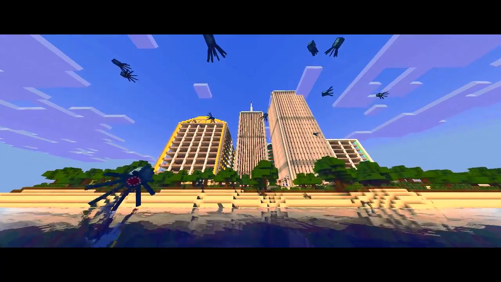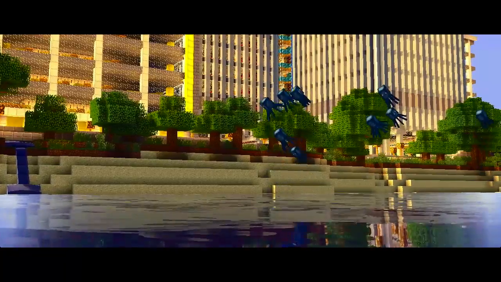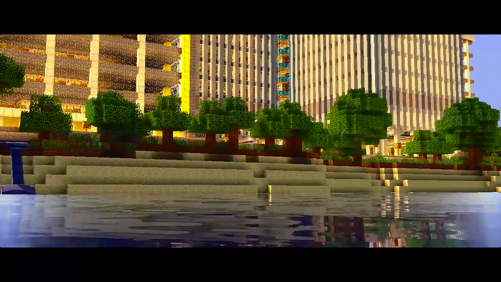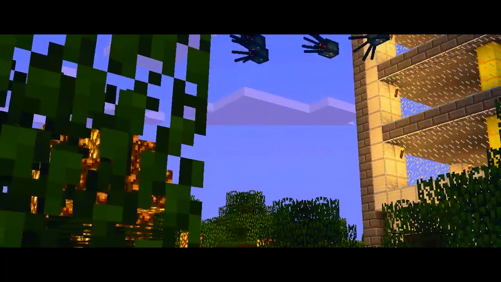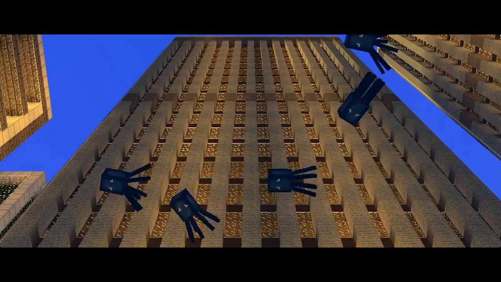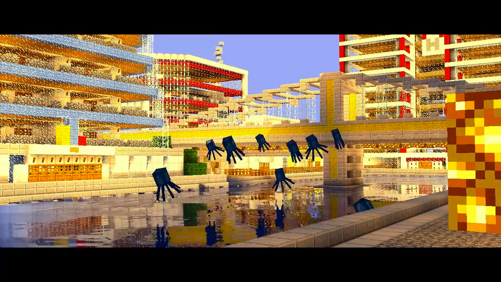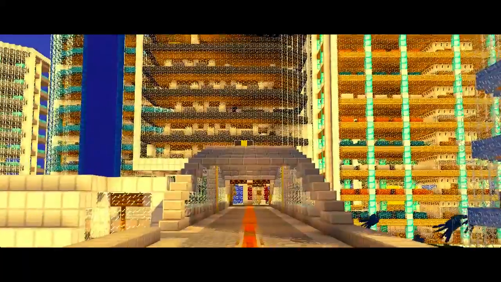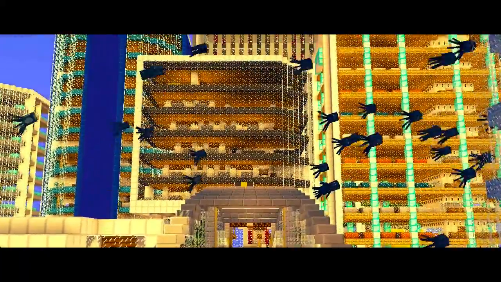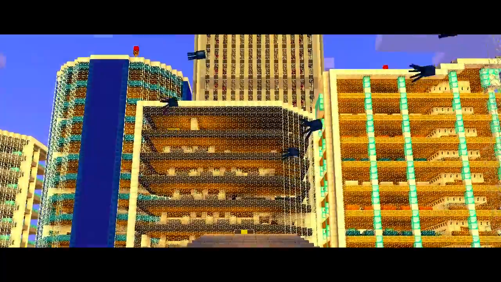They just came out of the water. It was so sudden, so horrific, like nothing I'd ever seen before. They were relentless. They just flew in the air. And I didn't know why this was happening. I was in shock.